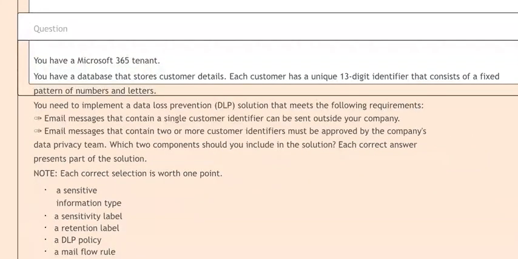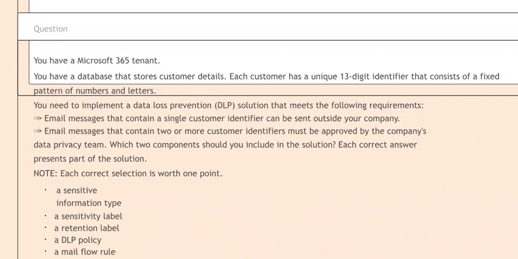Next question is, you have a Microsoft 365 tenant. You have a database that stores customer details. Each customer has a unique 13-digit identifier that consists of a fixed pattern of numbers and letters. You need to implement a data loss prevention (DLP) solution that meets the following requirements.